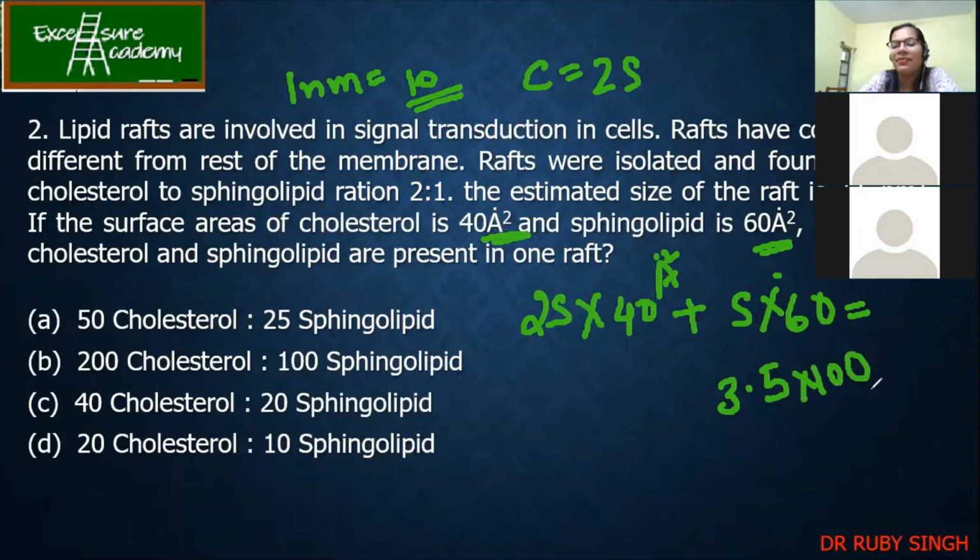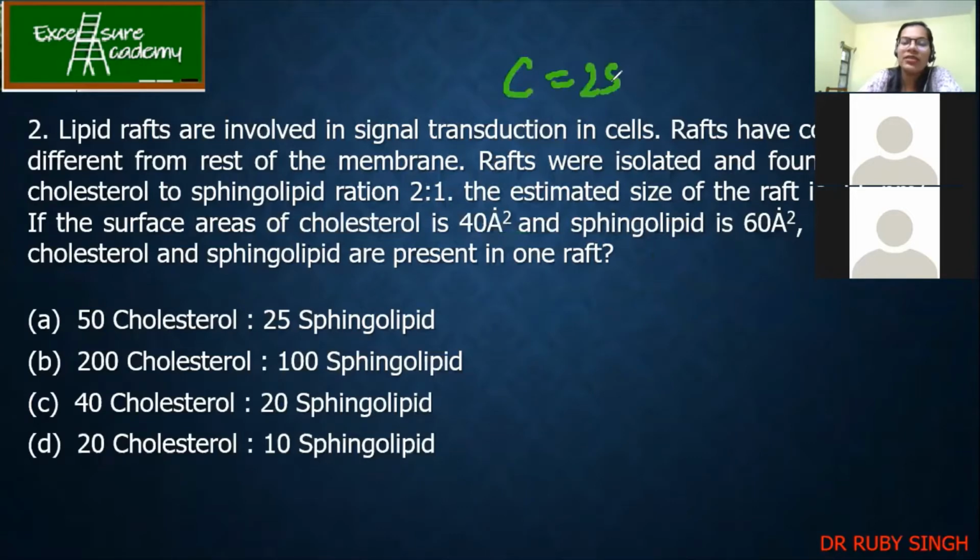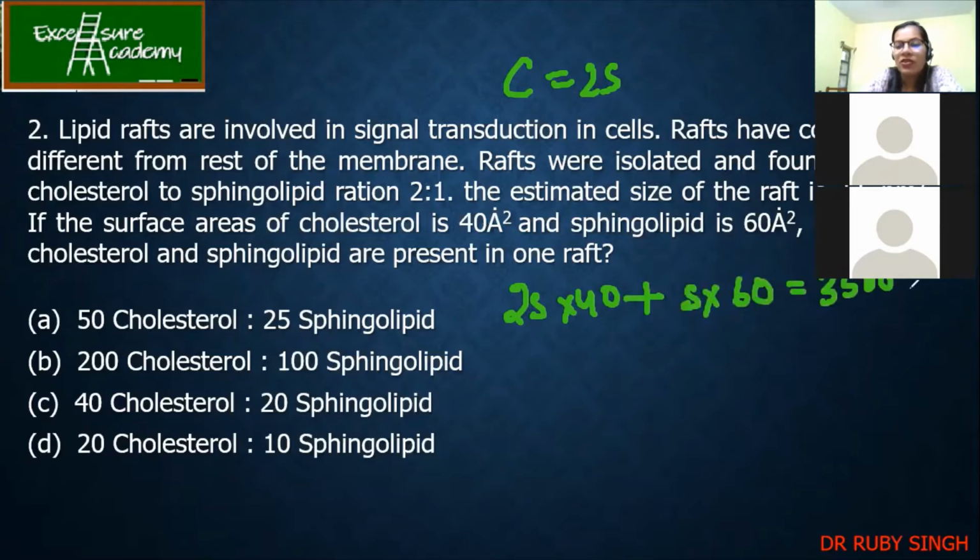Why 100? Not 100 actually, more than that. So sorry, once again, I'll write it again. So I know C is equal to 2S. Now I will write this as 2S into 40 plus S into 60. Now this becomes my 3500 angstrom. Now why 3500? Because it is square, right? Angstrom square it is. Correct?